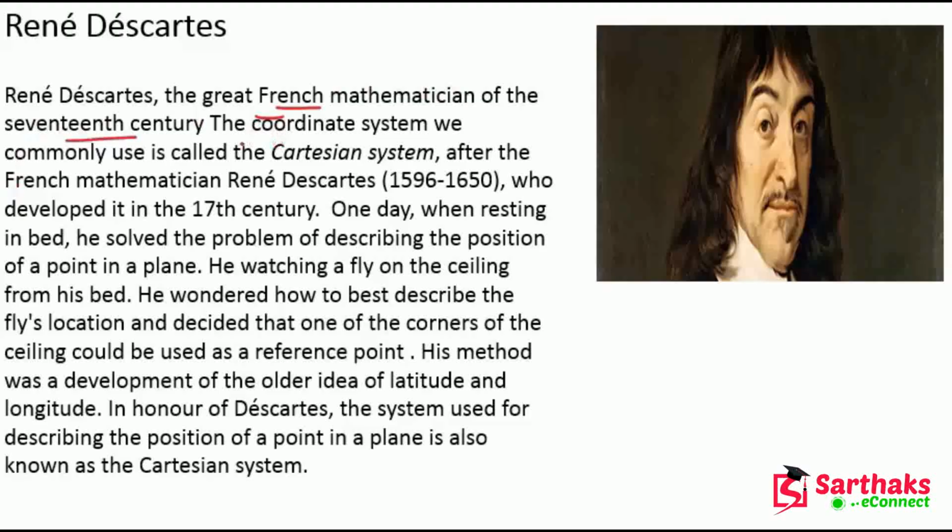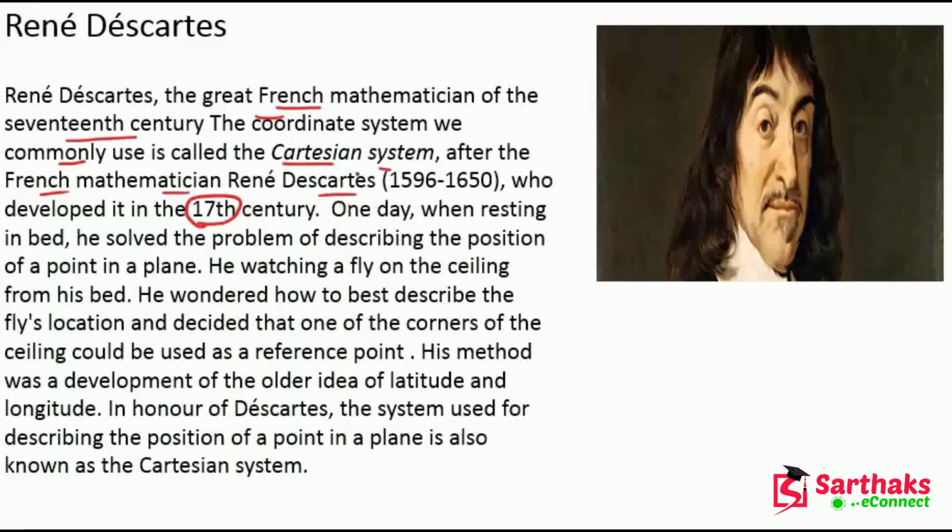The coordinate system, which is commonly used, is also called the Cartesian system after the French mathematician Rene Descartes. He developed the concept in the 17th century, and after his theory, the coordinate system was used commonly.